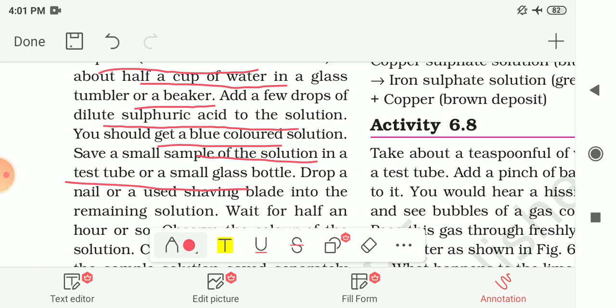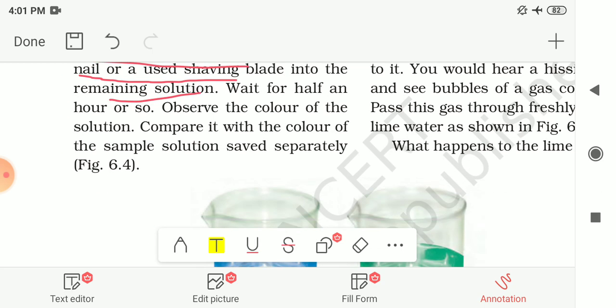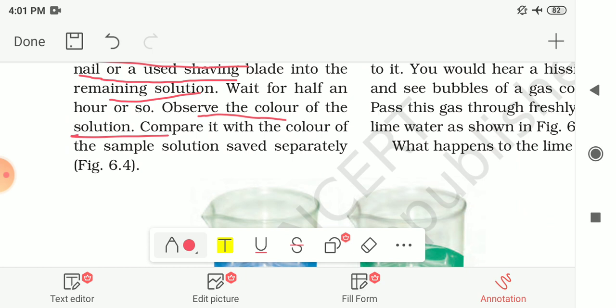And then after drop a nail or a used shaving blade into the remaining solution. Then wait for half an hour or so and observe the color of the solution. After half an hour you have to again observe the color of the solution and compare it with the sample solution which we saved separately.